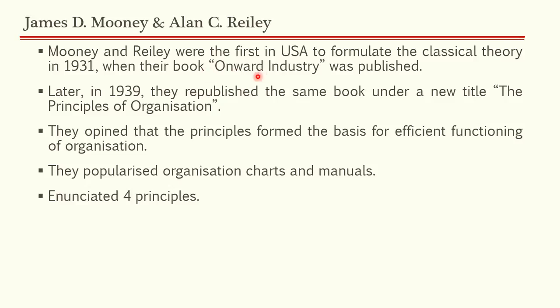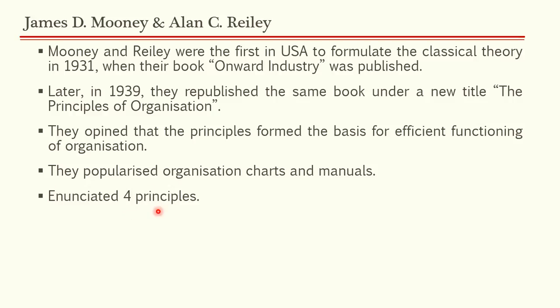Their book was Onward Industry. Later in 1939 they republished the same book under a new title, The Principles of Organization. They opined that the principles formed the basis for efficient functioning of organization. Obviously, because they were classical theorists, they said that principles and the structure of organization were more important, and therefore they said that principles form the basis of the efficient functioning of any organization. They popularized organization charts and manuals. These were some things that they worked on, and they gave us 4 principles.